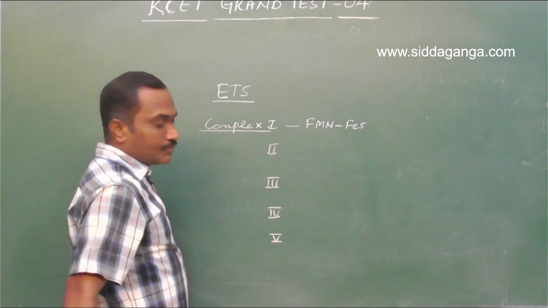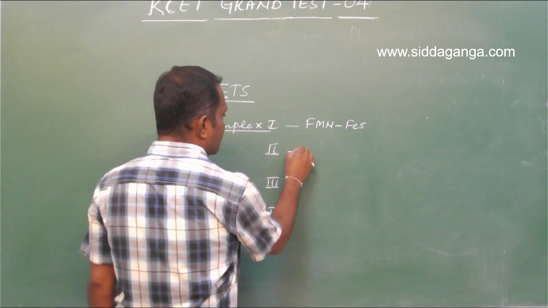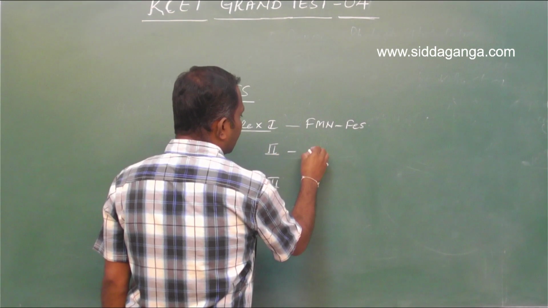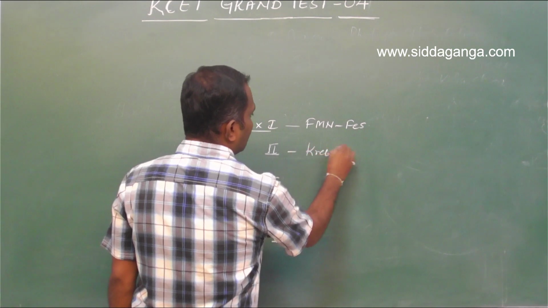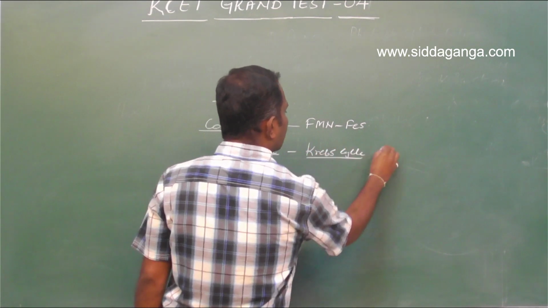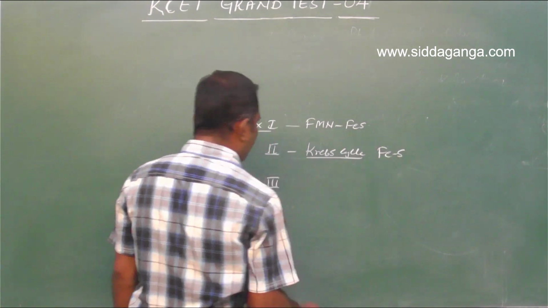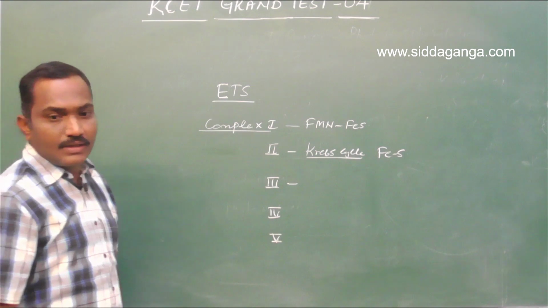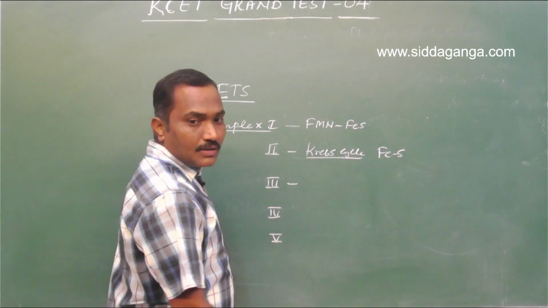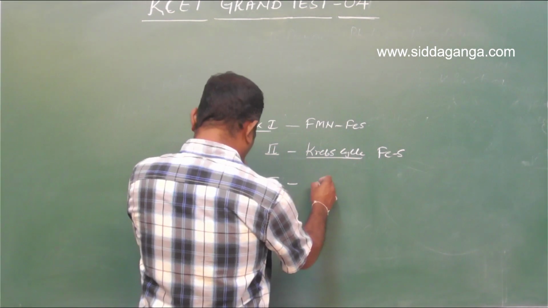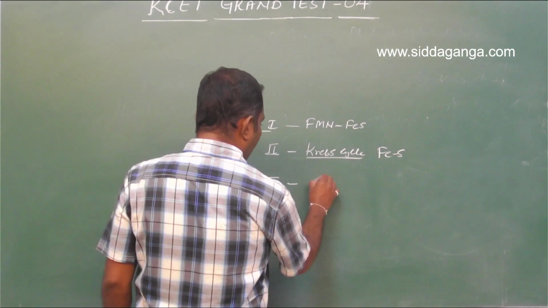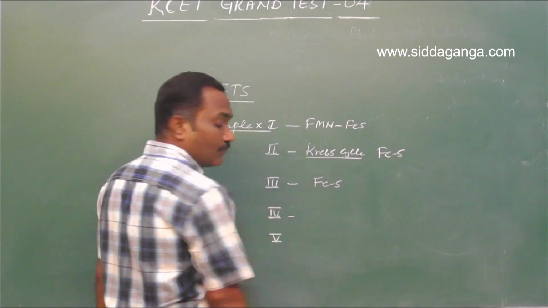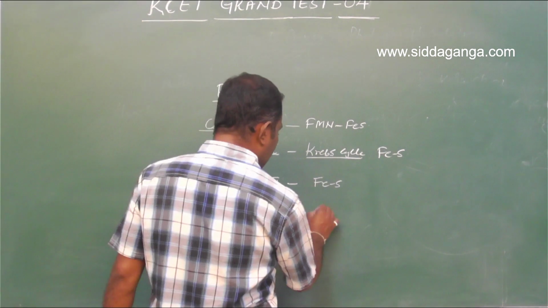Then complex 2 is associated with the Krebs cycle. It also consists of iron sulfur containing electron carriers. Complex 3 again consists of iron sulfur containing complex, and complex 4 we call cytochrome C oxidase.